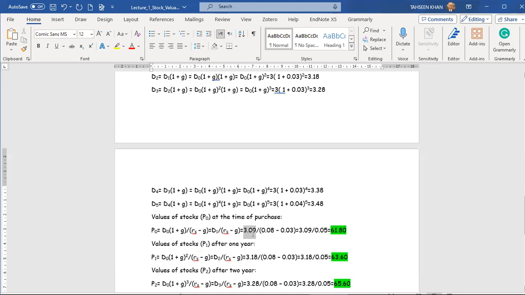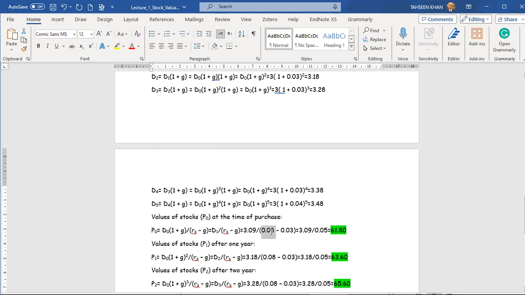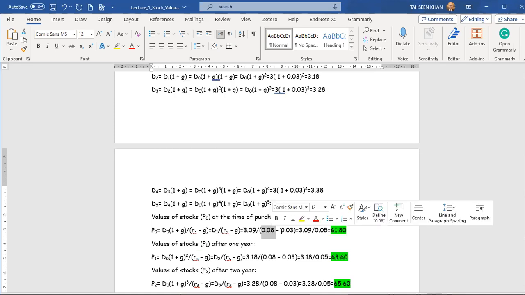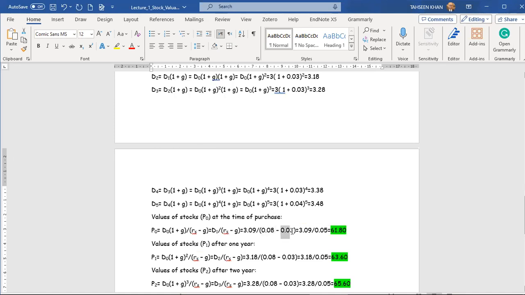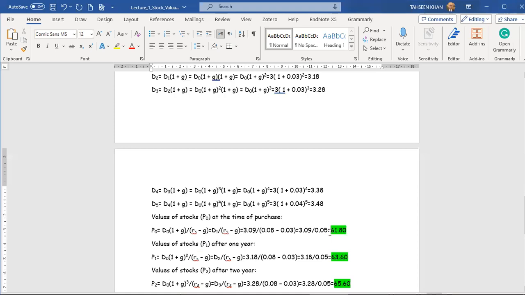Here we have the value of D1. Here is the expected growth or capital gain, and that will be minus the dividend growth rate. So the answer comes to 61.80. It means the value of the stock at the time of purchase, if it is equal to 61.80, you should go for the investment. If it is not, you should not go.